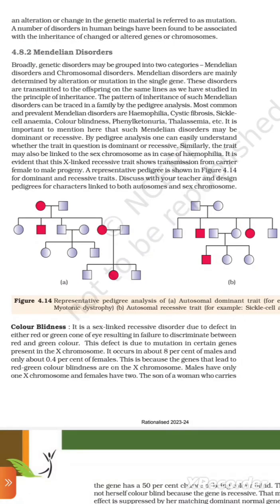Color blindness. It is a sex-linked recessive trait due to a defect in either the red or green cone of the eye, resulting in failure to discriminate between red and green color. This defect is due to mutation in certain genes present in the X chromosome. It occurs in about 8% of males and only about 0.4% of females. This is because the genes that lead to red-green color blindness are on the X chromosome. Males have only one X chromosome and females have two. The son of a woman who carries the gene has a 50% chance of being color blind.